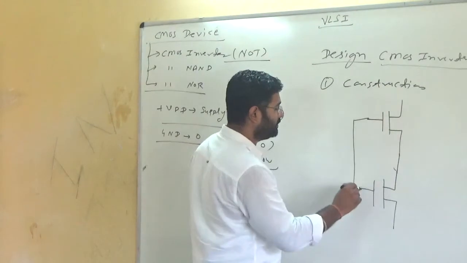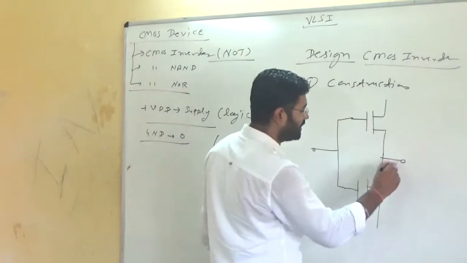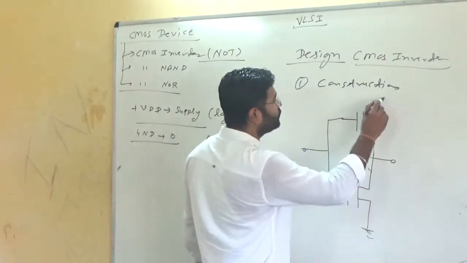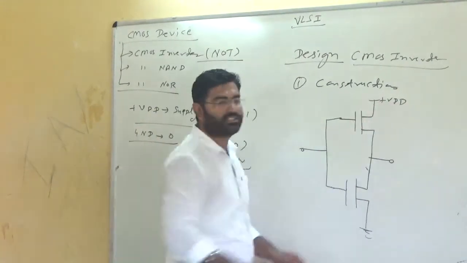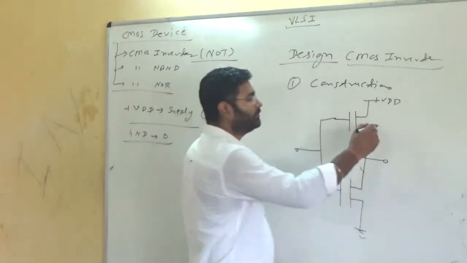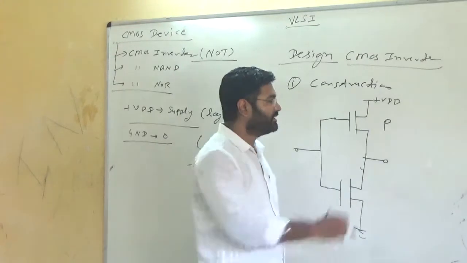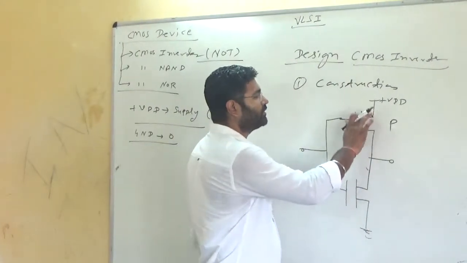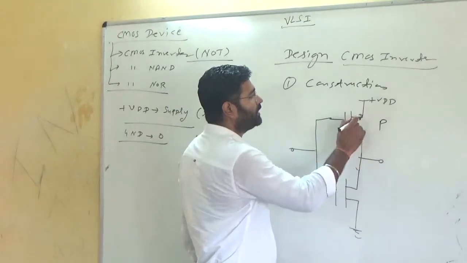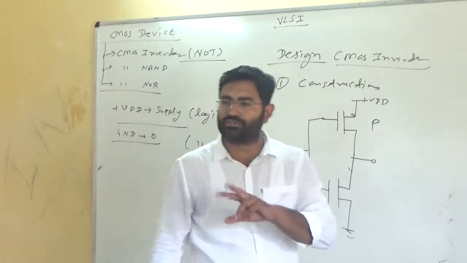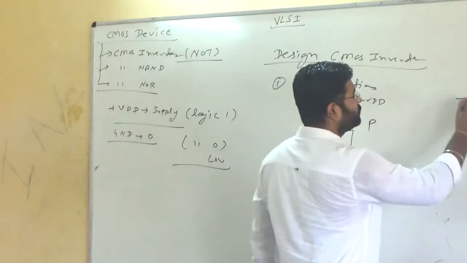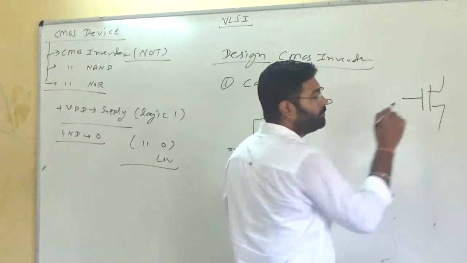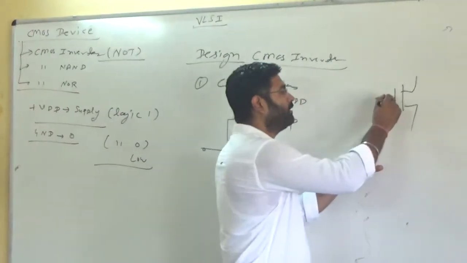This is the basic circuit arrangement of two MOSFETs. Initially, this is a P channel MOSFET, and the symbol is this one. And this is an N channel MOSFET. For the P channel MOSFET and N channel MOSFET, we have two symbols. We can represent them with a bubble here.